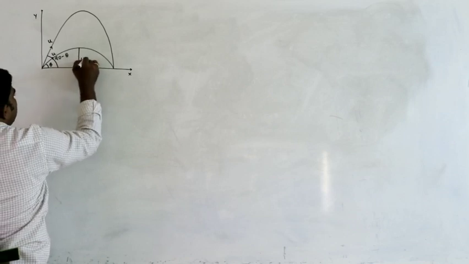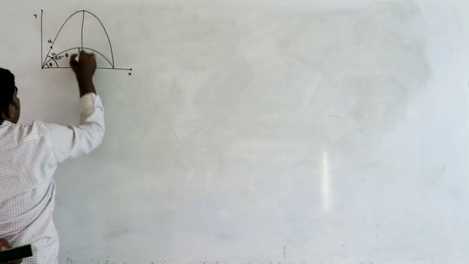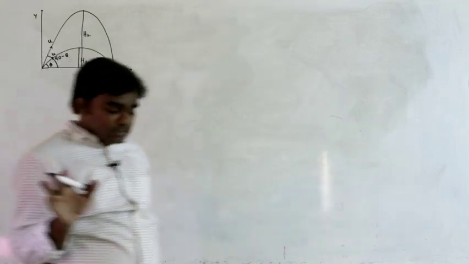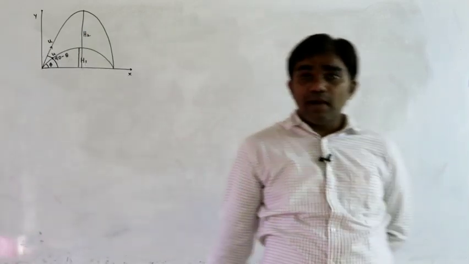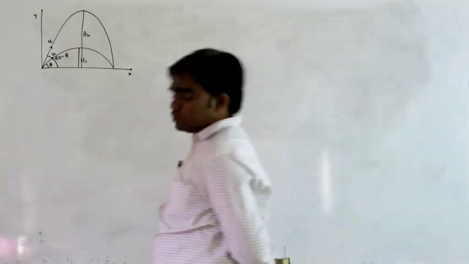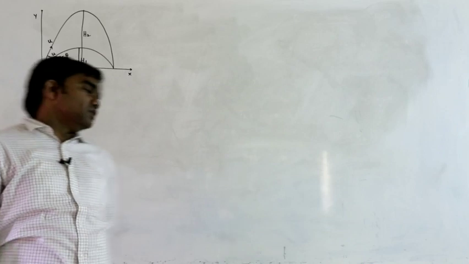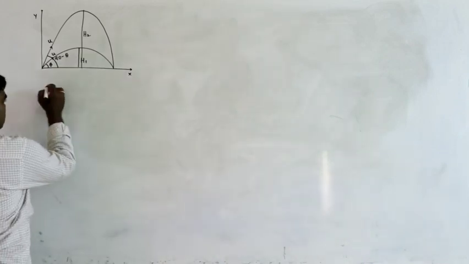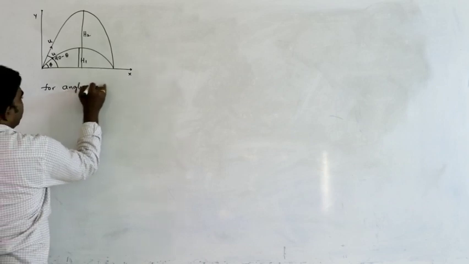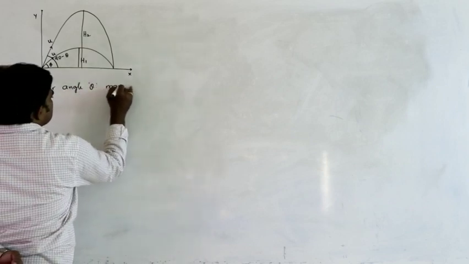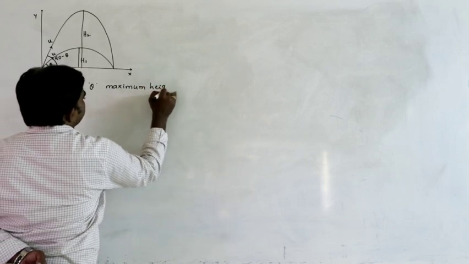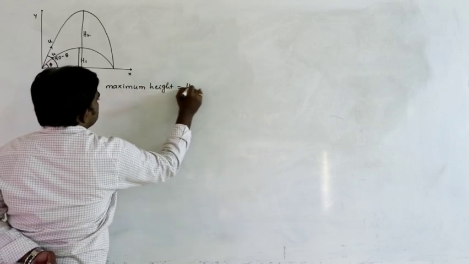Let us say the maximum height reached is h1 and h2. The maximum heights reached by the bodies must not be the same here. So here h1 and h2. For angle theta, the maximum height is h1.